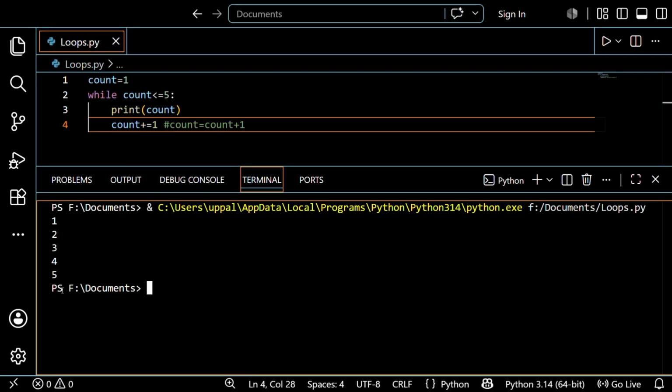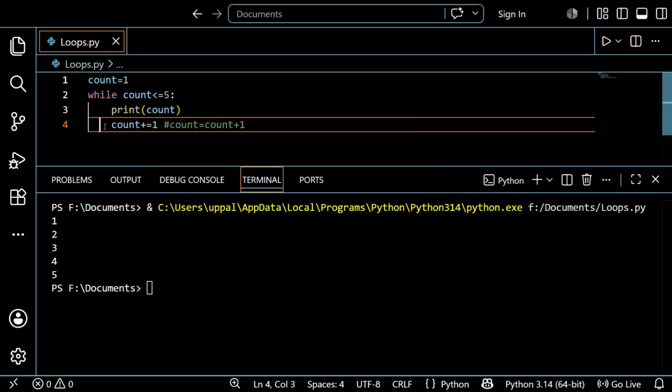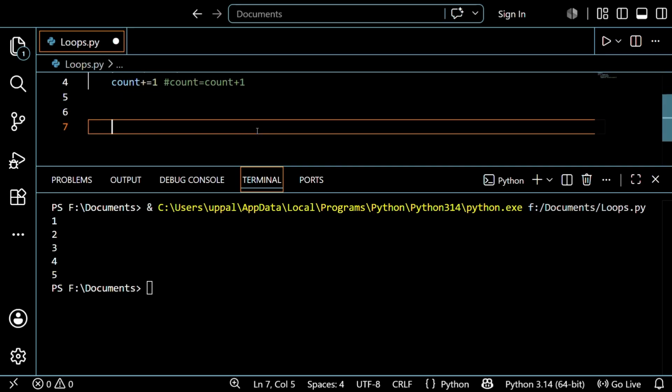See, it just printed five numbers. Actually, guys, this is a while loop condition. In this video I will explain that; I'm just showing a sample demo for this. It runs the print statement five times, until the condition check fails.